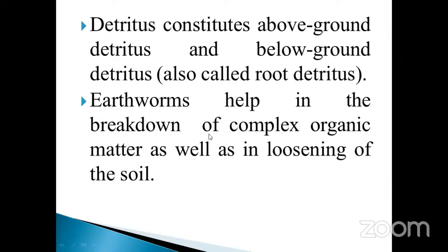The earthworm helps in the breakdown of complex organic matter as well as in the loosening of the soil. Already you know about that. This point is very, very important. Who is the friend of a farmer? The earthworm is the good friend of the farmer. Why? Because the earthworm secretes humic acid in its saliva.